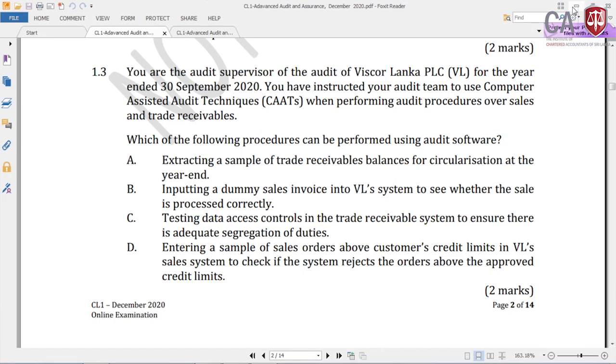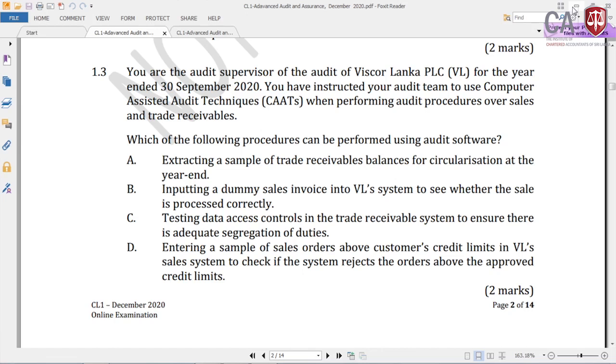Extracting a sample of trade receivable balances for circularization at the year end: what the audit firms are doing is putting their population into the audit software and setting the benchmark or rules for selection. The audit software will process and give you a proper sample looking at all these benchmarks and criteria. That is happening in audit firms, right? So therefore, 1.3 answer A.